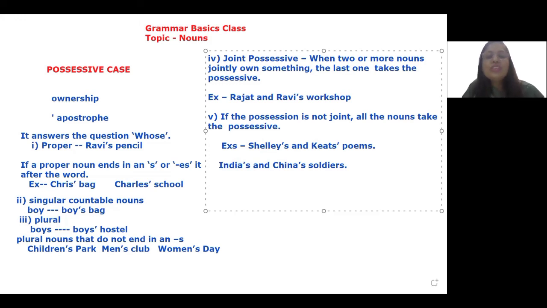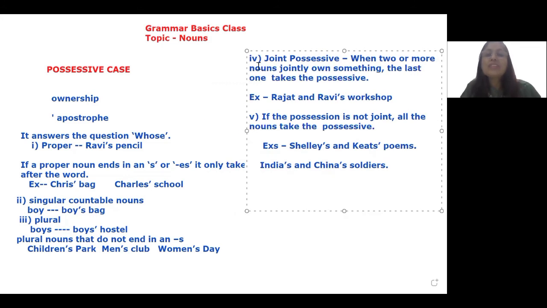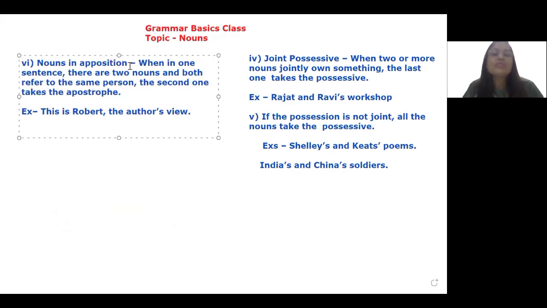I want to teach you one more rule related to the possession of nouns. In grammar, this word is called apposition, but I will explain it to you very simply. Nouns in apposition. Now, there can be the same person who is being referred to in two different ways in the same sentence.